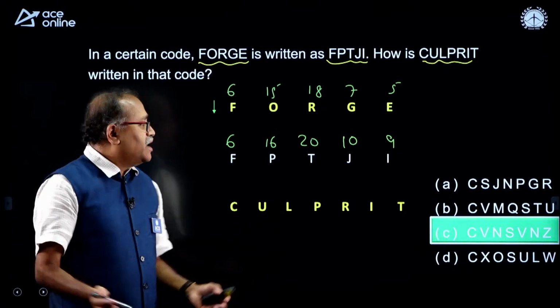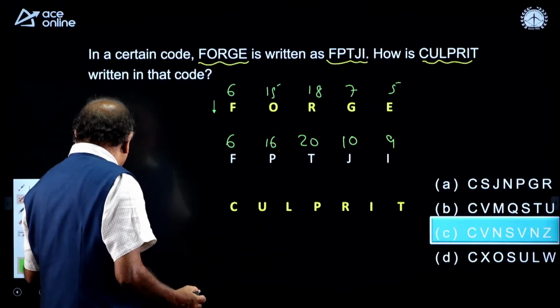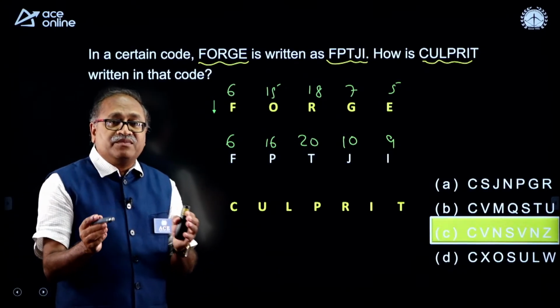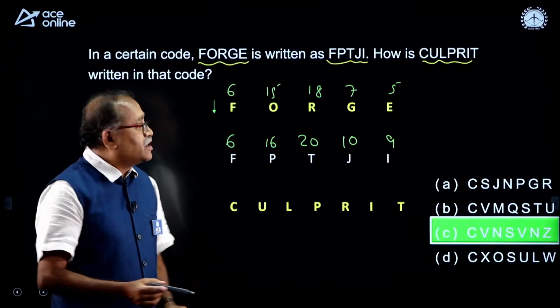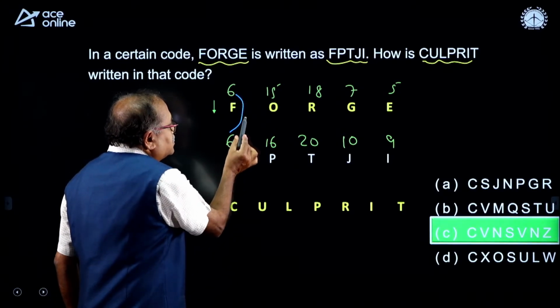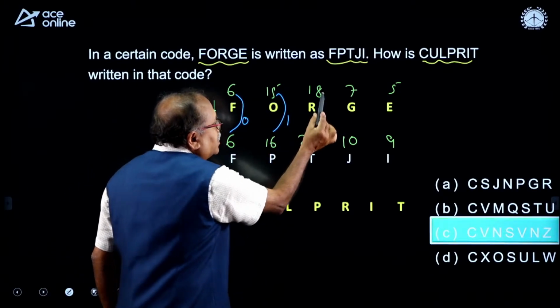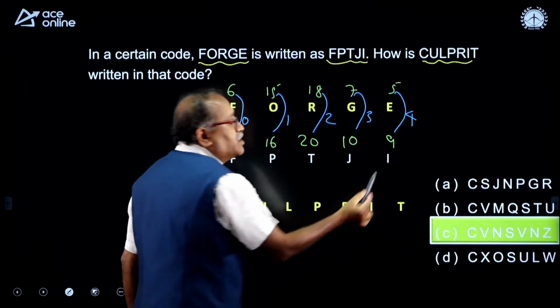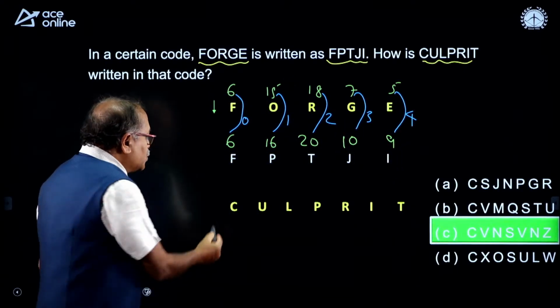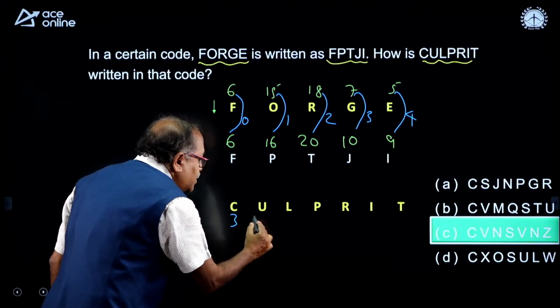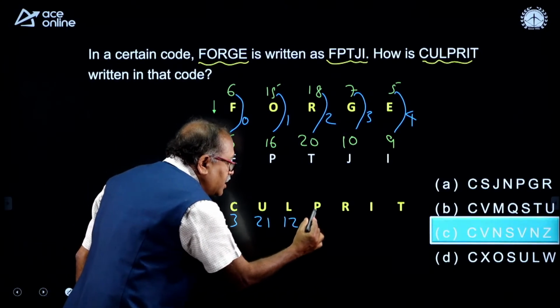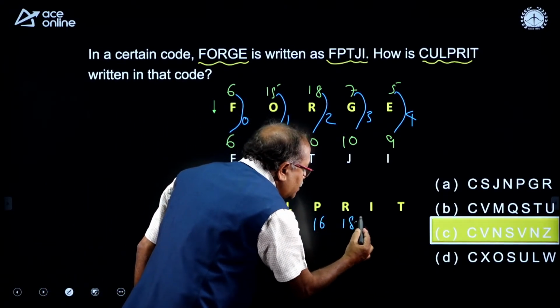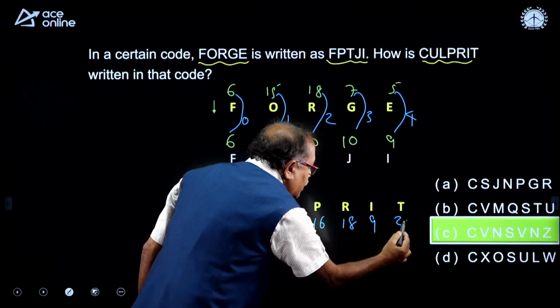Beautifully you answered the question, and the best part from your side is that instantly you were able to connect this. You have seen that this is plus 0, this is plus 1, this is plus 2, this is plus 3, and this is plus 4. Immediately you noticed it. So, what are these numbers? This is 3, this is 21, this is 12, and P is 16, R is 18, I is 9, and this is 20.